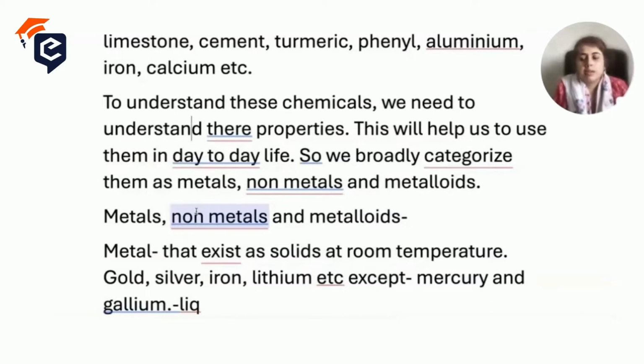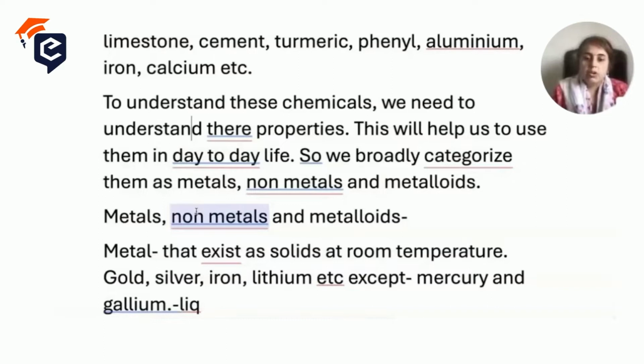I'm just giving you a simple example. Suppose you want to make some utensils, so you will choose either iron, steel or copper. Similarly, if you want to make curtains, you will choose cotton or silk. So this is the way the chemicals differ. Everything in this universe, every object, every composition, you can say, is chemistry.